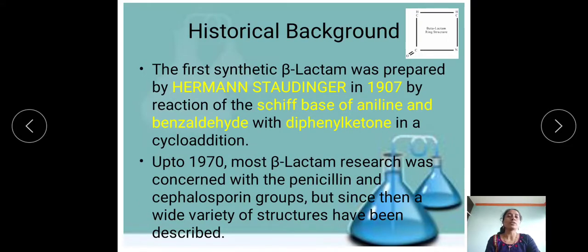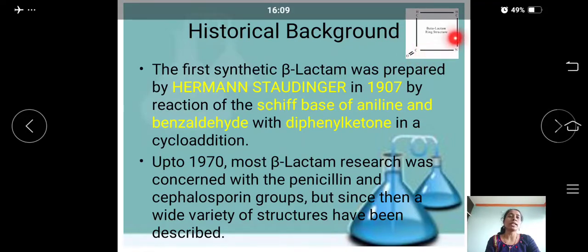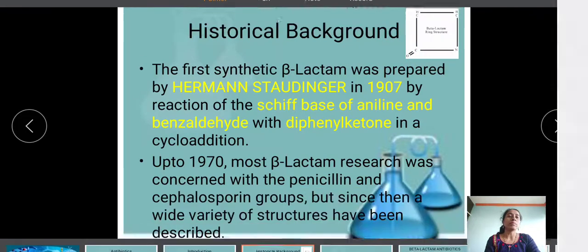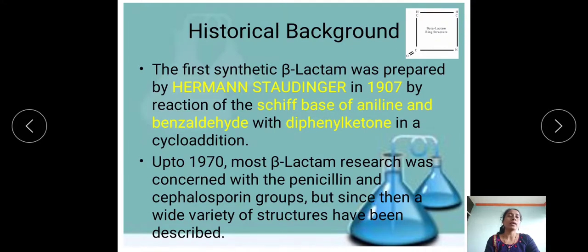Let's see the historical background. Before that, this is the structure of beta-lactam. It contains an NH-C double bond O in a four-membered ring.